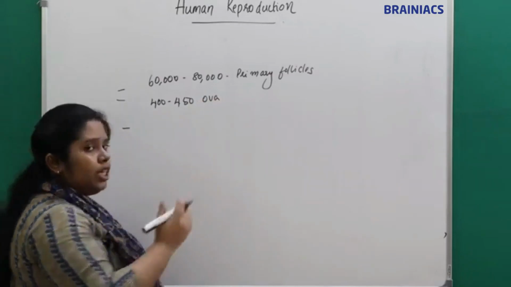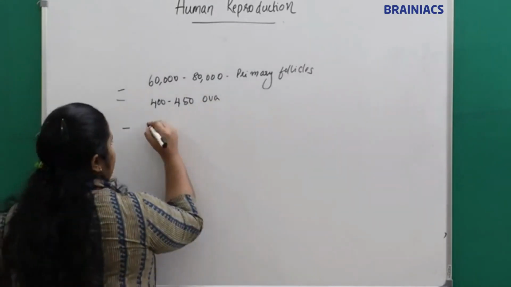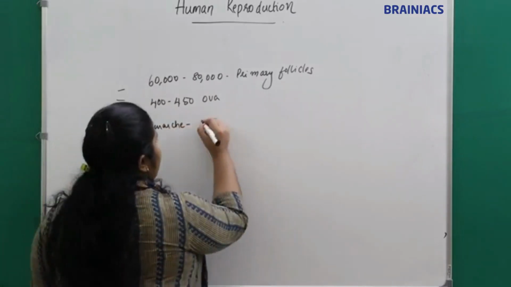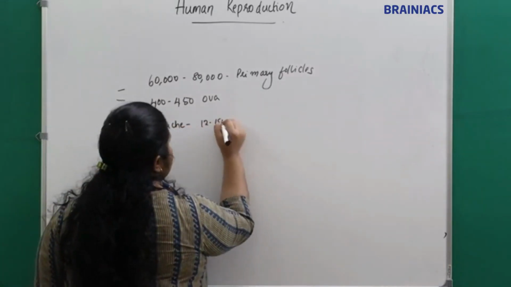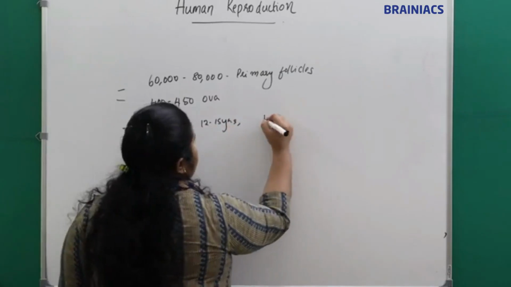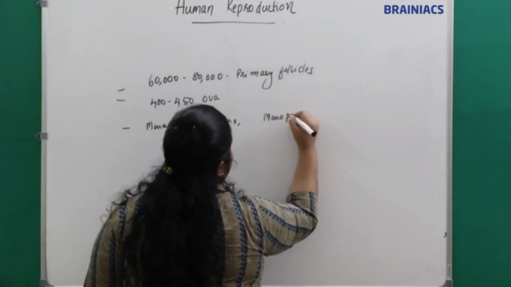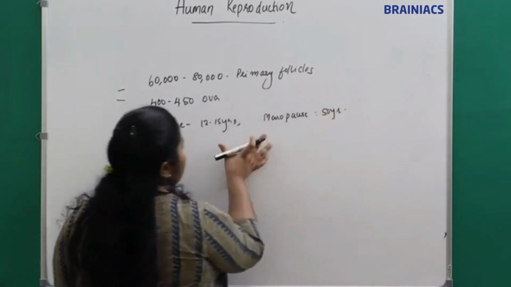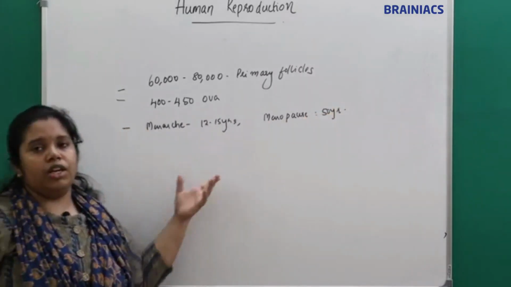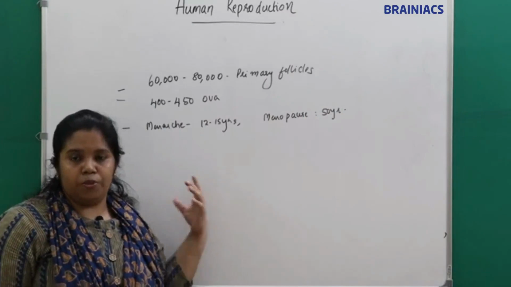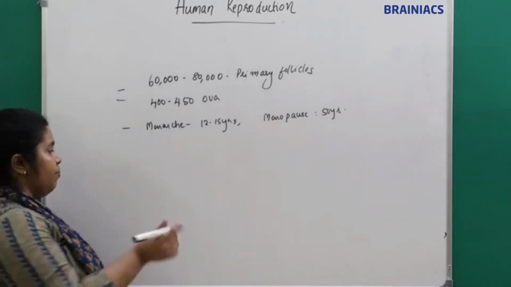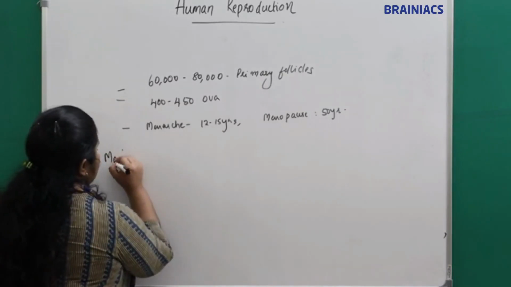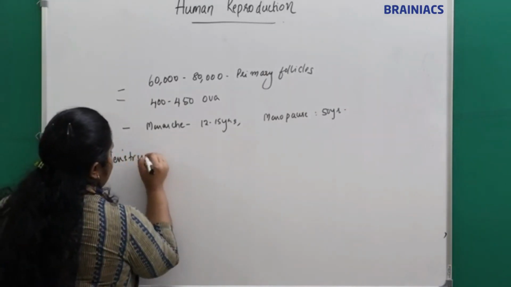So what is the reproductive age group? That is from menarche to menopause. Menarche at 12 to 15 years, and menopause at around 50 years. In between this time period, 15 to 50 years, is the reproductive age group. Then we will see something about the menstrual cycle, right?